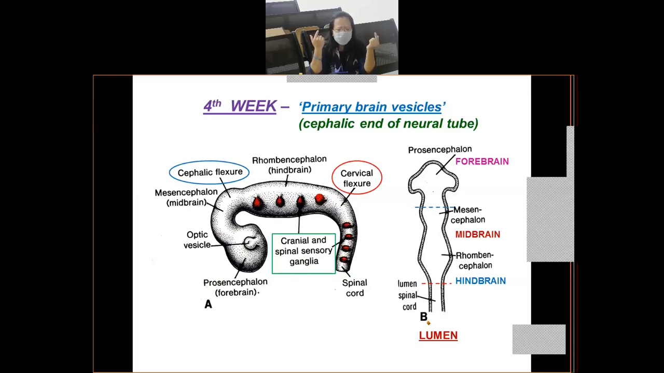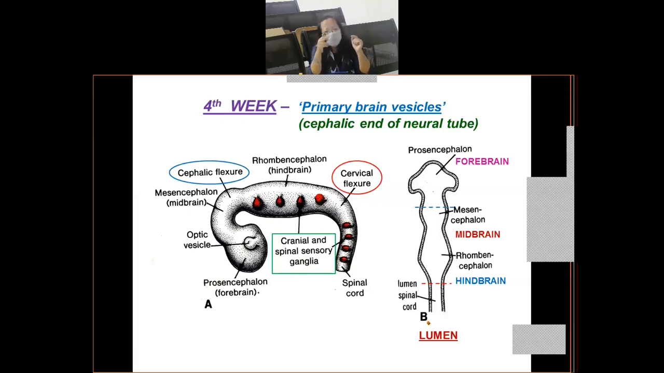Now, when these primary brain vesicles are being formed, at the same time you will have bends which are also forming in this region, right? And these bends are known as flexures. So we have two flexures. We have the cervical flexure, which first develops between the rhombencephalon and the spinal cord, and another flexure, the cephalic flexure, which develops in the region of the mesencephalon. And you can see now the bends which are developing in the primary brain vesicles. Clear? Okay. So I hope this is clear.